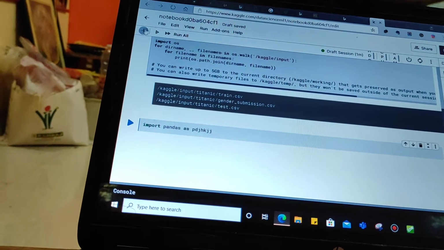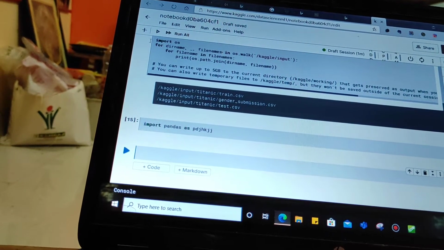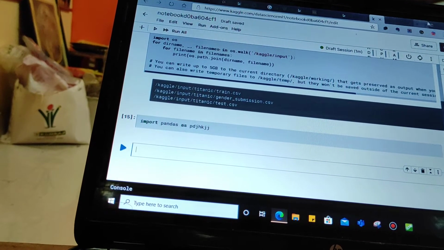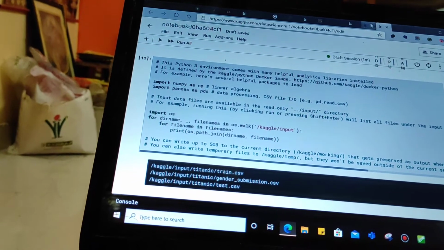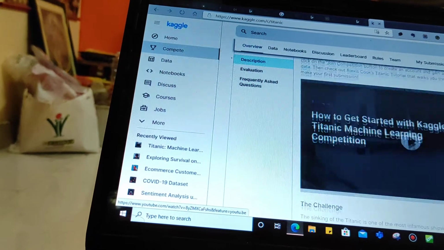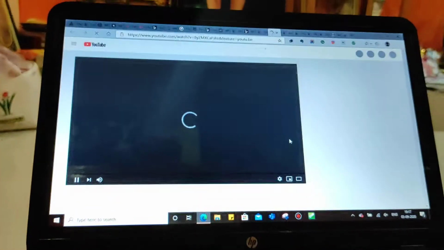Then it will go to the next cell. If you want to add a new cell, press this, and it will go to the next. This is a basic kernel, the Kaggle kernel, the Kaggle notebook. So see this video before going to Kaggle projects.